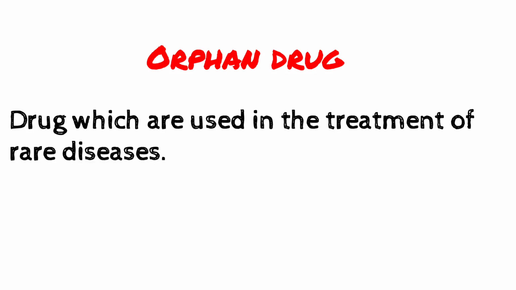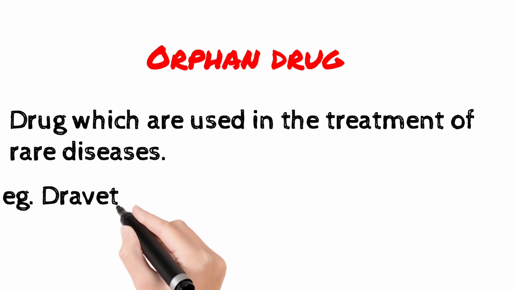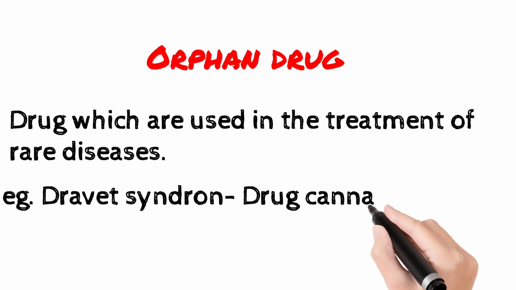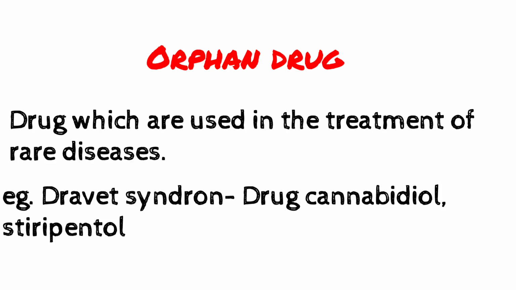Rare diseases like Dravet syndrome; the drug cannabidiol is used in the treatment of Dravet syndrome. The orphan drugs, as we know from the definition, are the drugs which are used in the treatment of rare diseases.